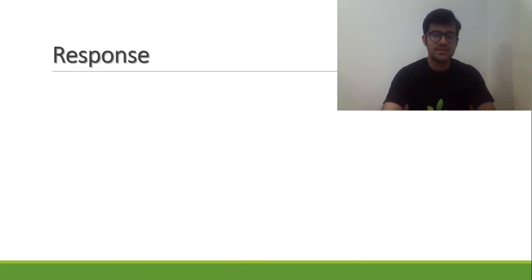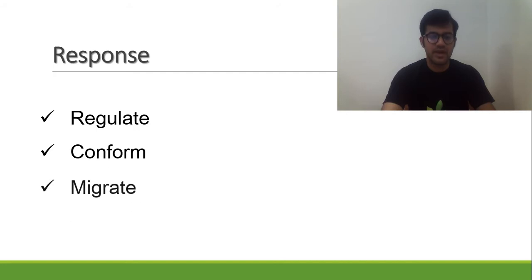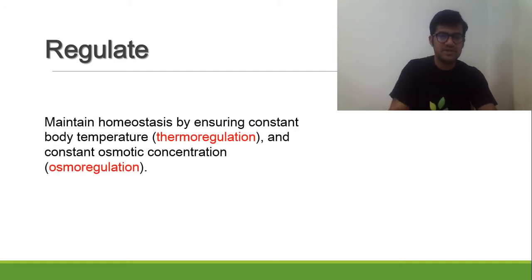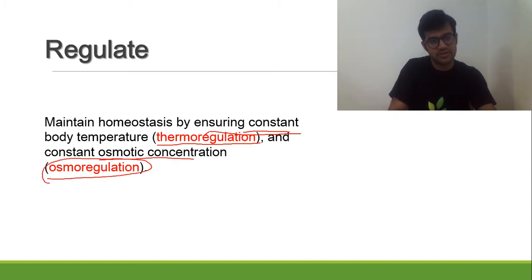Now the thing is response. How do the biotic components respond to changes in the abiotic components? The first thing is regulate, conform, migrate, or suspend. We are going to discuss them one by one in detail. Okay, so the first one is regulate. Maintain homeostasis by ensuring constant body temperature, that is thermoregulation, and constant osmotic concentration, that is osmoregulation. So these are the two key terms here.